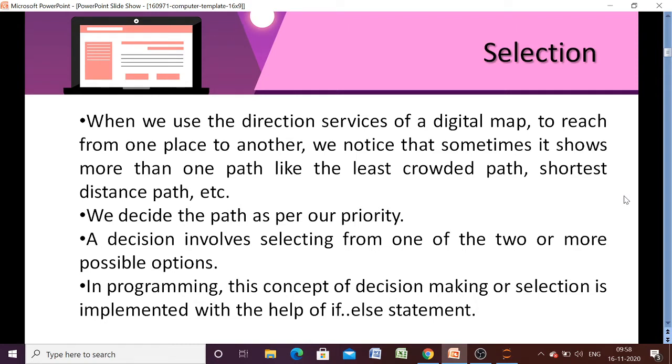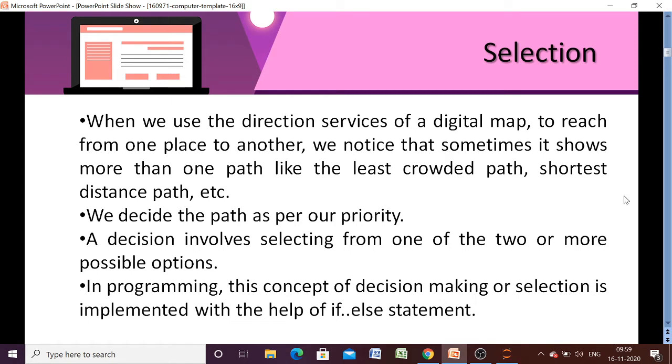If we have some options, some alternatives, then we can choose any particular option from those alternatives. So it involves some decision based on certain conditions. So we can say that a decision involves selecting from two or more possible options.